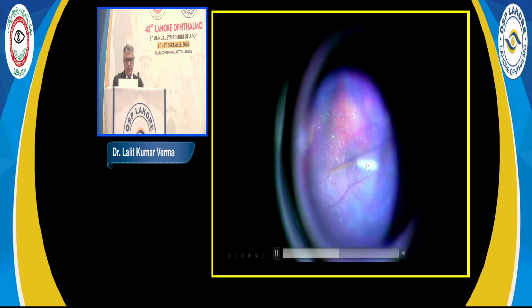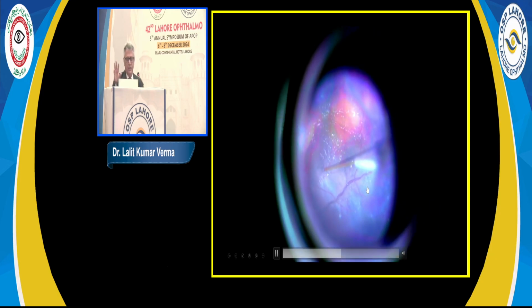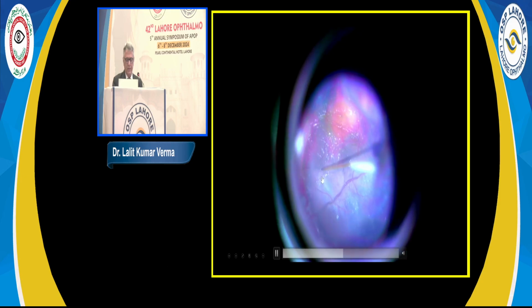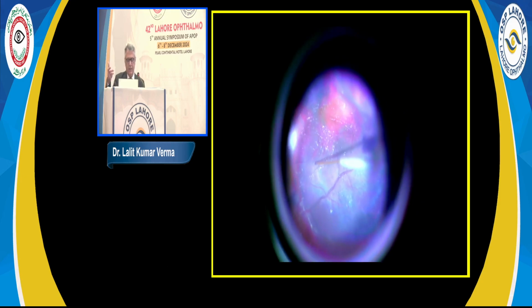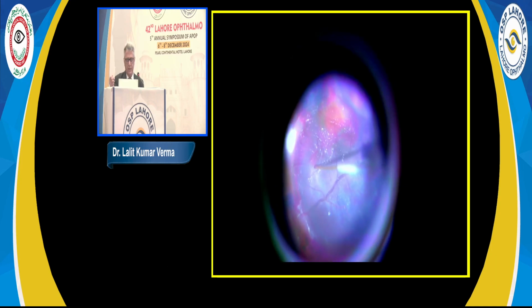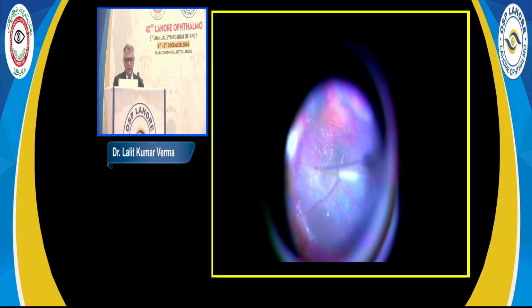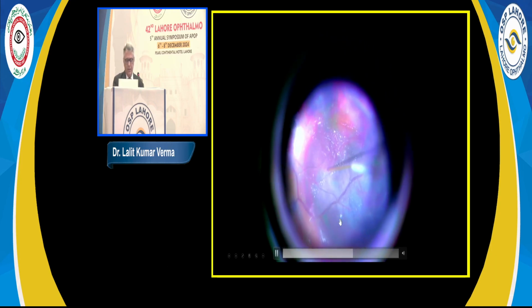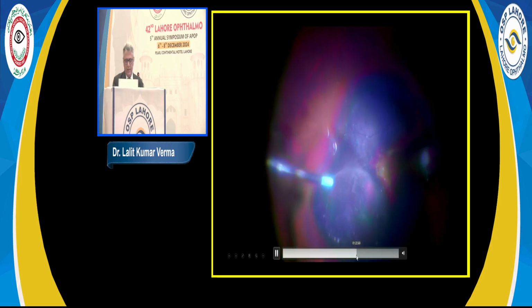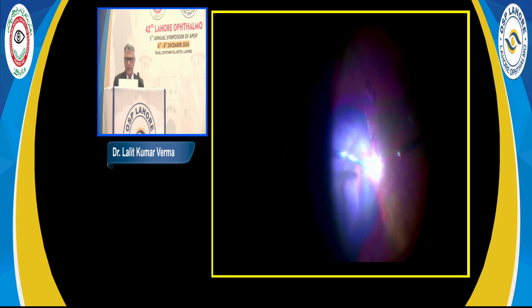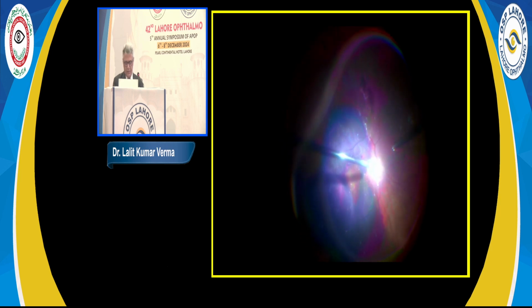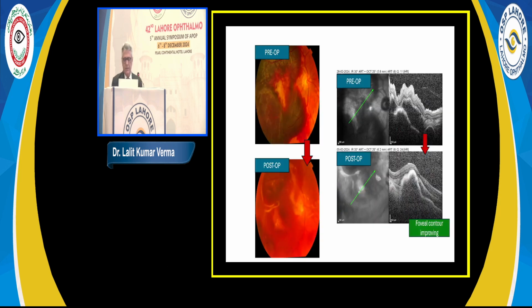One injection may not suffice because these bloods are loculated. So we are injecting at another place here. So there are various ways of injecting. One is mechanically with the help of a syringe. Other automated syringes are also available, which can be connected to the Constellation machine, and then you can inject. So after you've injected at 2-3 places, then you do air fluid exchange, and that is virtually the end of this surgery. And this is the same patient where pre-operatively this was the color photograph and this was the OCT.